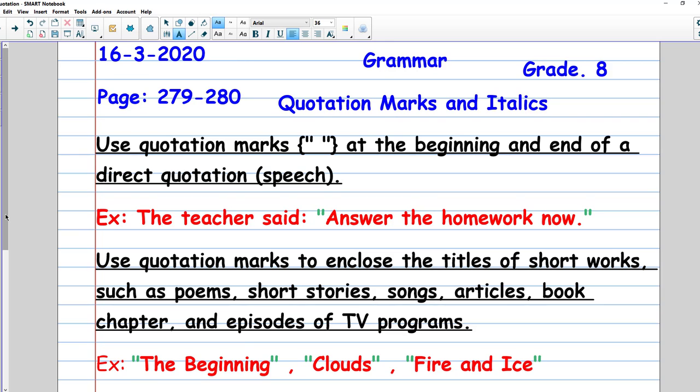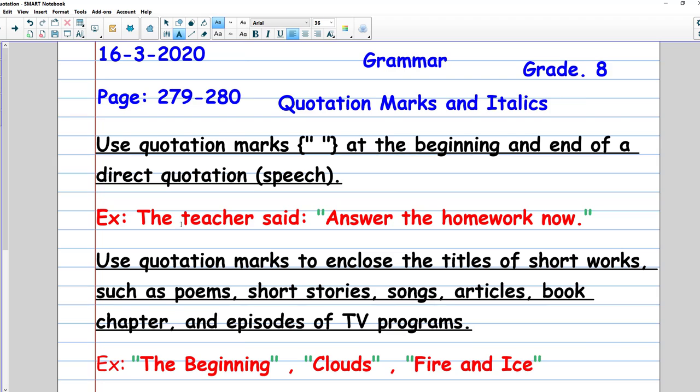This is Mr. Kareem, and now we will talk about quotation marks and italics. So we have to use the quotation marks, as you can see here. This is the way to write them at the beginning and also at the end of any direct quotation. What does it mean? The speech or the words said by someone. So we will use the quotation marks at the beginning, before the speech, and also at the end. If someone is saying a very important sentence, we have to use the quotation marks before and after them.